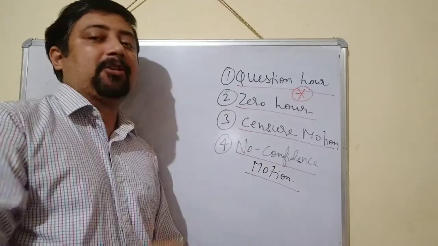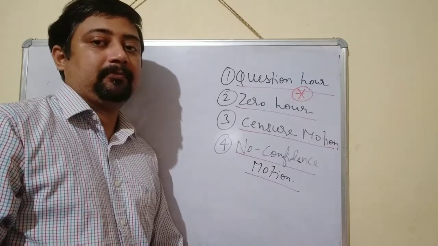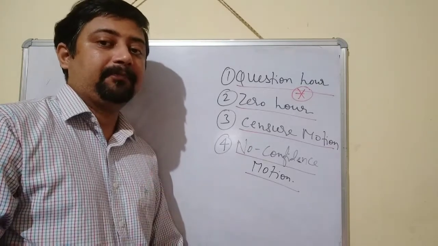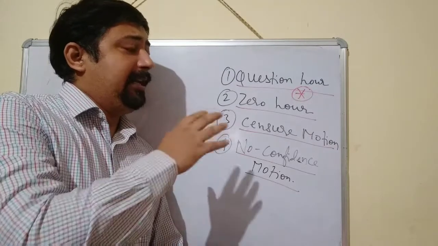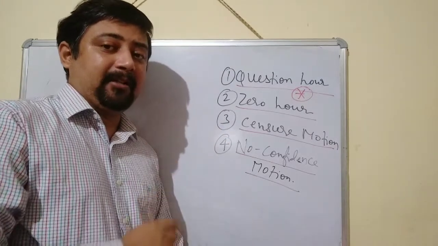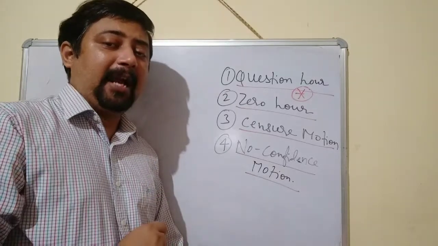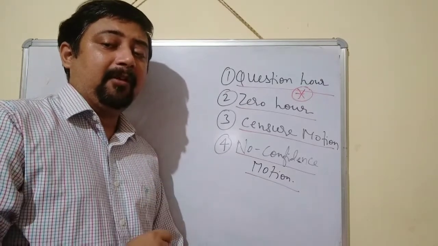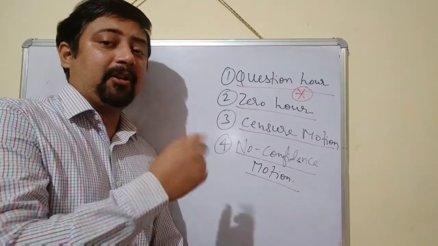Now the third type of question is also there. That is termed as the short notice question. So what is a short notice question? Generally, any important subject that is creating trouble in the society or creating much curiosity in the society is considered under the short notice question.